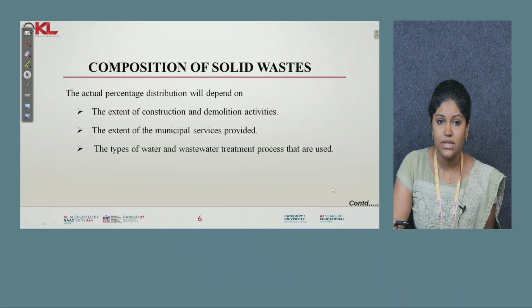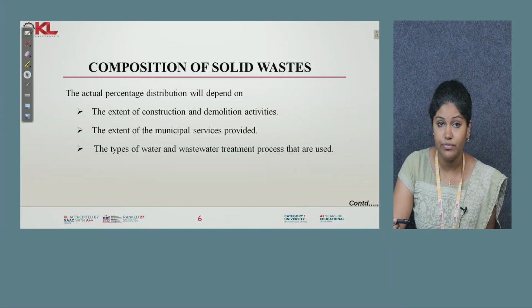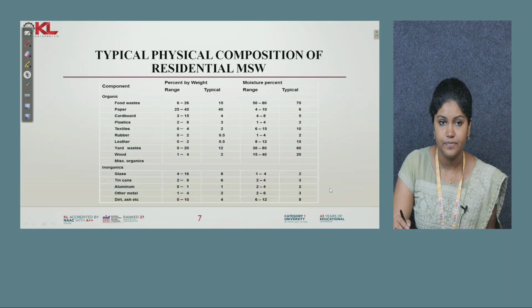The actual percentage distribution will depend on the extent of construction and demolition activity, the extent of municipal services, and also the treatment plant we are having. If in the treatment plant more waste is treated and the sludge generated is dried and kept to make it a fuel, the waste generated will be reduced. So based on this, the percentage distribution will vary.